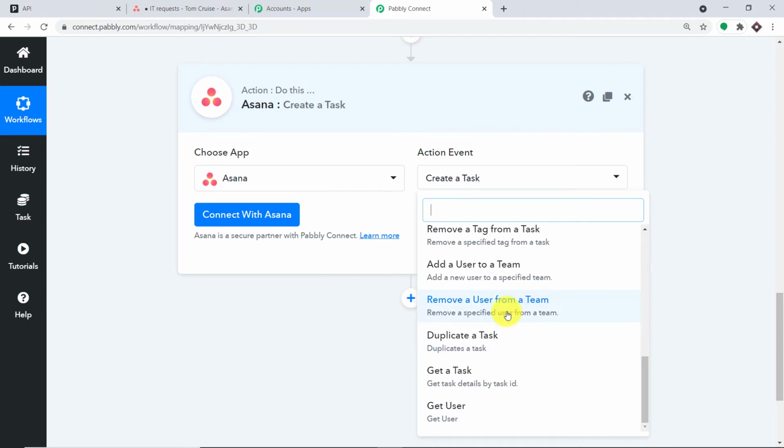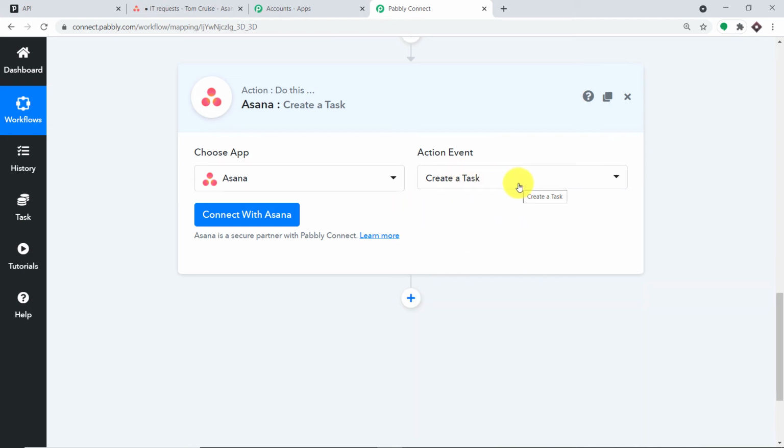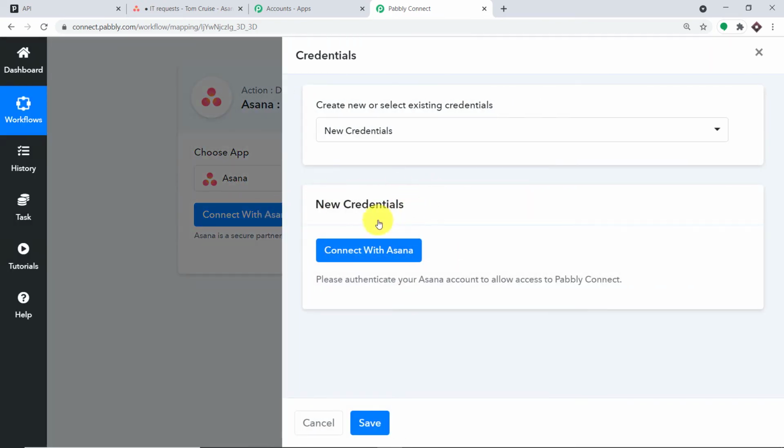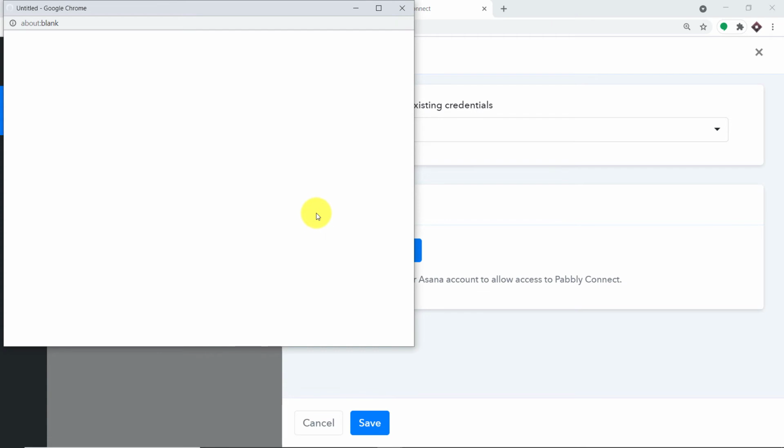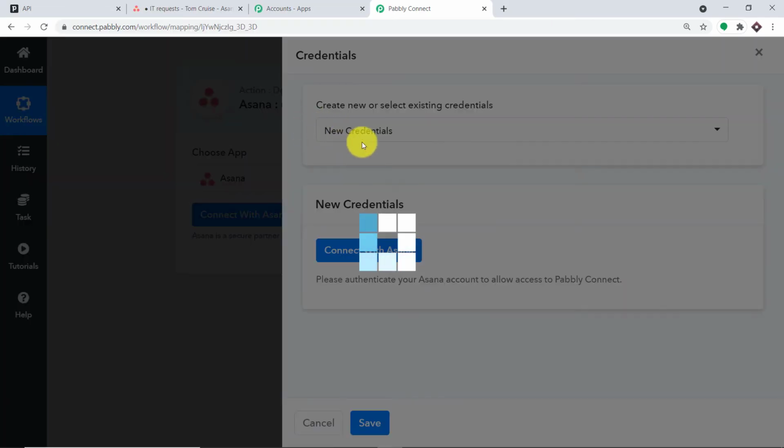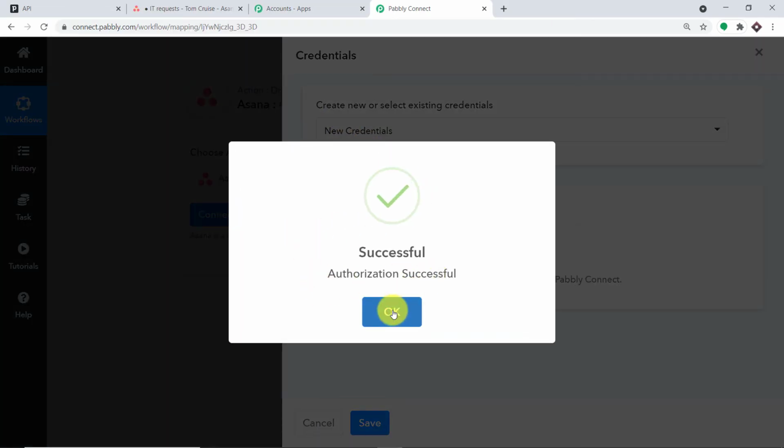Now in case you want more action events according to your choice, you can make a request to our team to custom build an action event for you. But at present, I simply want to just create a task in Asana. So let me just click on connect with Asana. And the new credentials, connect with Asana. Okay, so it is showing the authorization is successful. Just press OK.